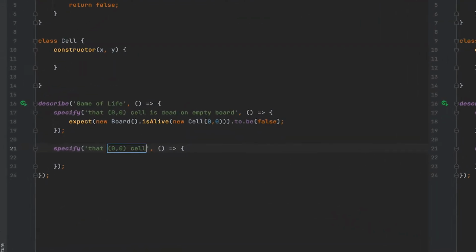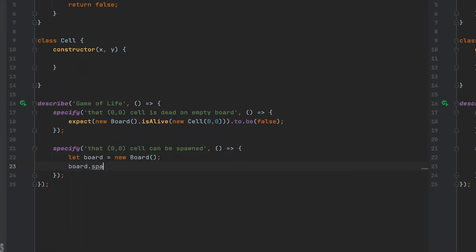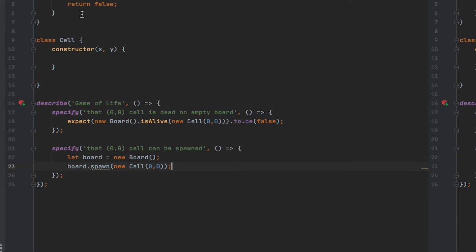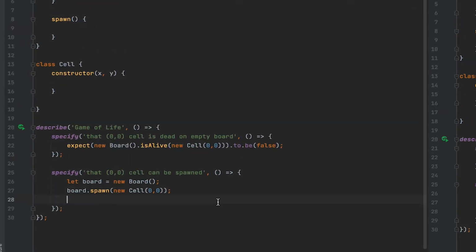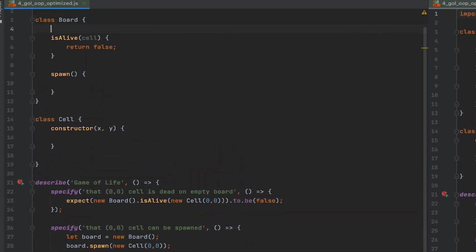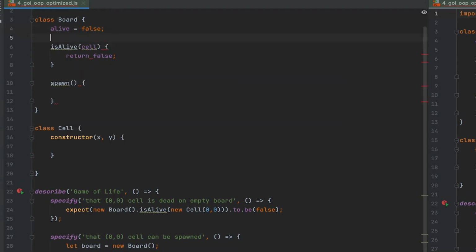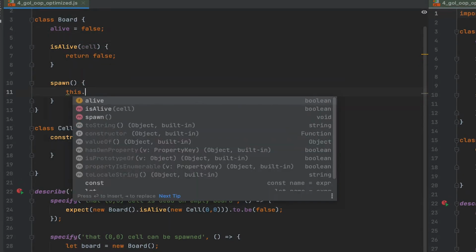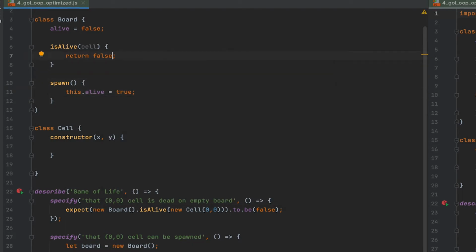The next test is going to make sure that we can spawn a cell. At this point the test is already failing, so we need to create this spawn function next, and we can continue by writing the expectation. Now to fix this test we just have to introduce a new field, set it to false to begin with, and then in spawn we change it to true, and in isAlive we will return this.